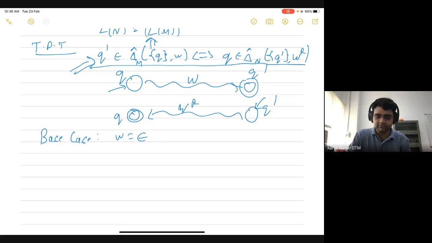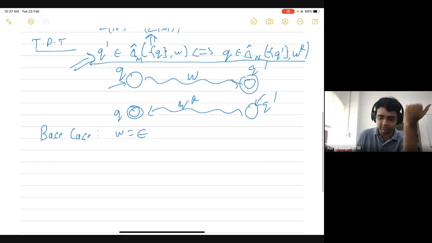Note that at the moment we are focusing just on NFA, so there are no epsilon transitions. Yes, so it's true if q is equal to q prime. Costa is saying that it's true if q is equal to q prime.